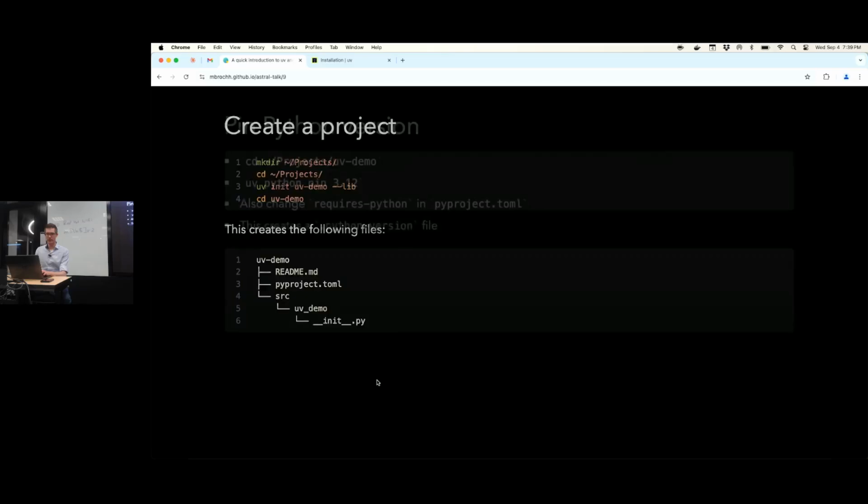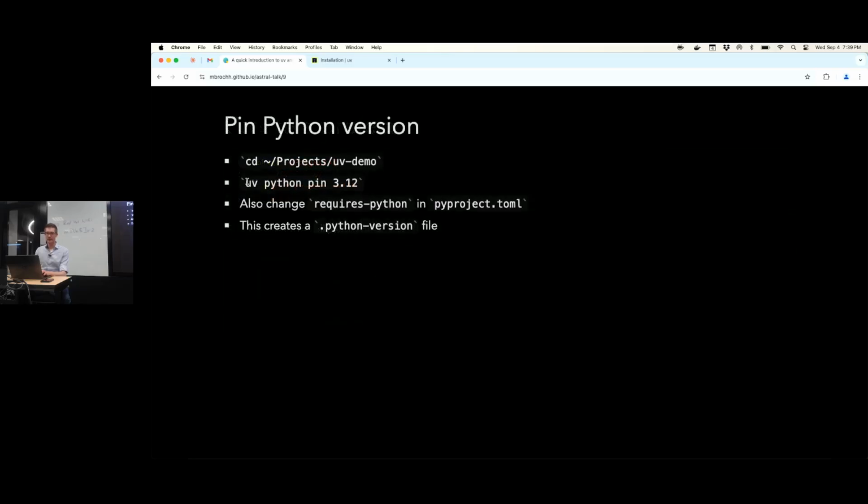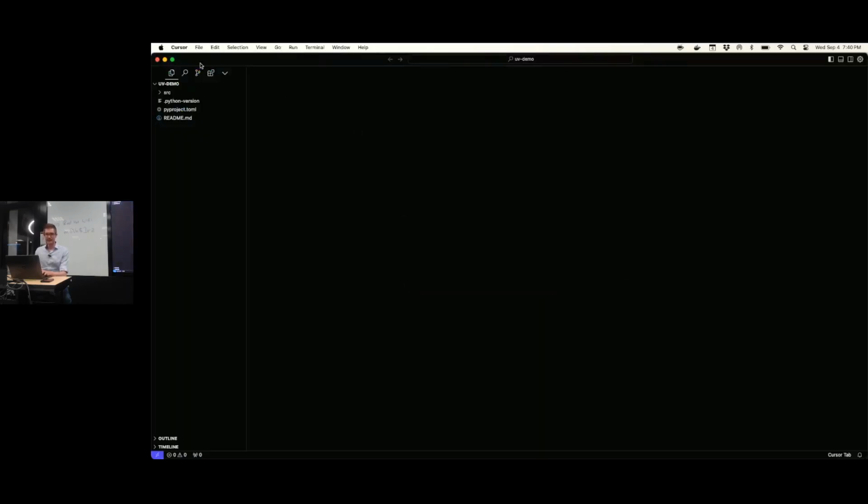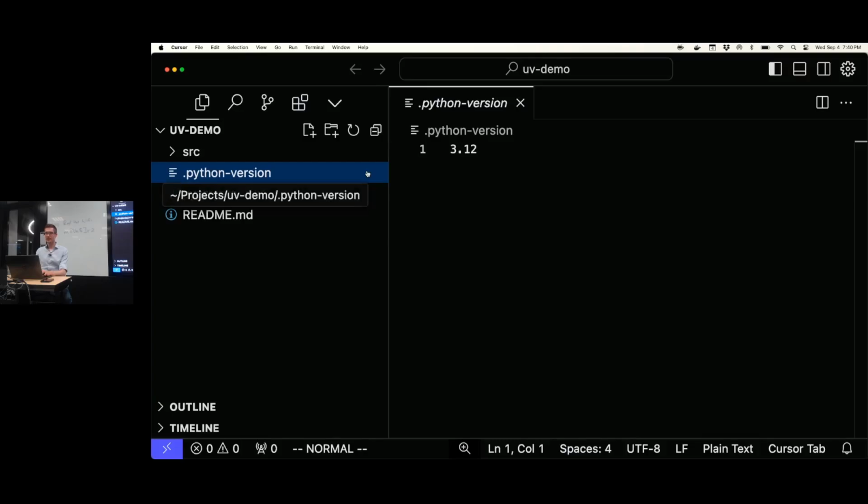Right, next, moving on. So we are in that folder, we pinned Python 3.12. So by pinning a certain Python version, when you are in one of those folders that have a pyproject.toml file, it creates this .python-version file here, okay? And so this is how it remembers that for this project, you want to use 3.12, yeah?